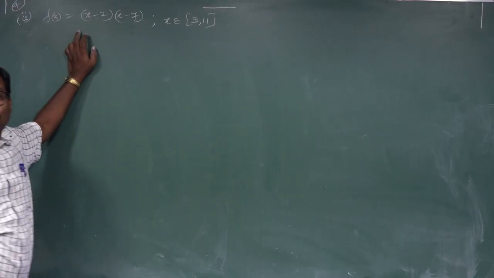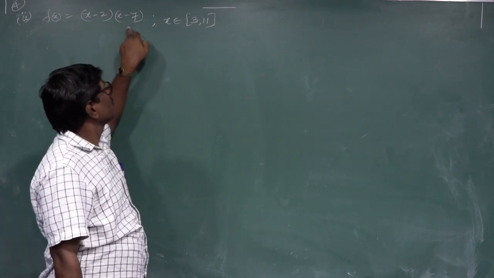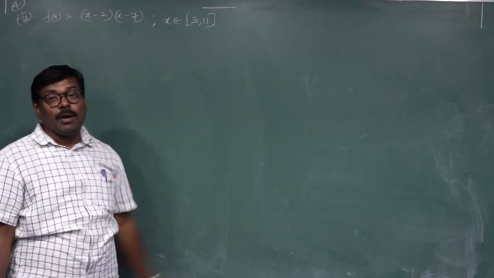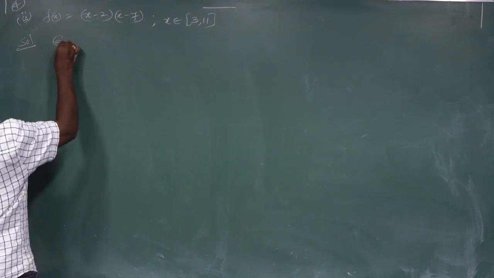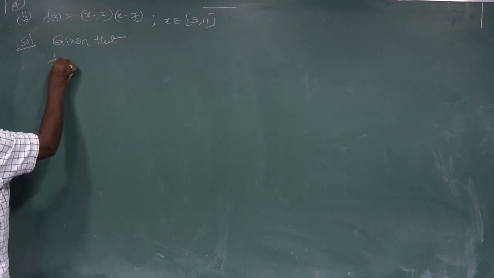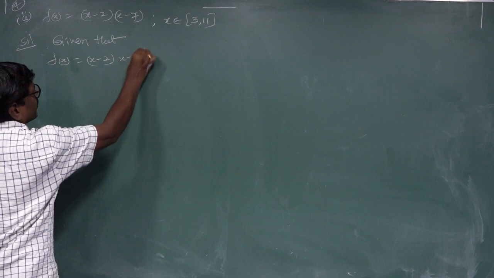Next problem: f(x) equal to (x - 2)(x - 7), x belongs to the closed interval [3, 11]. Solution: given that f(x) equal to (x - 2)(x - 7).